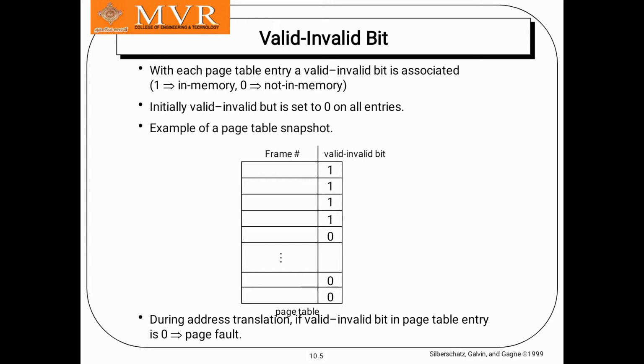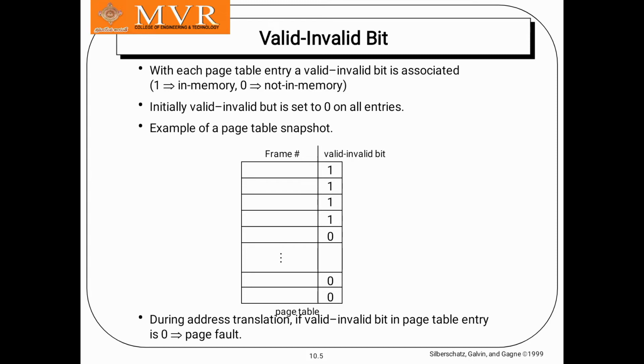If there is a data entry in the page table, we call it valid. If there is no data entry in the page table, we call it an invalid bit.